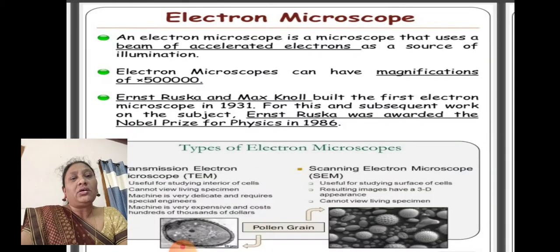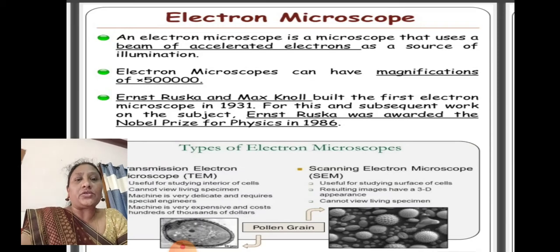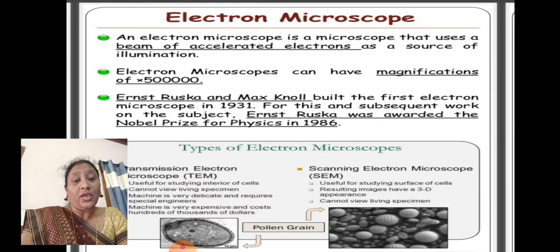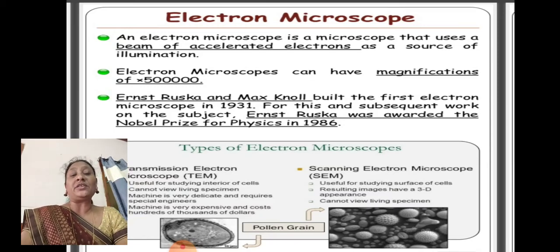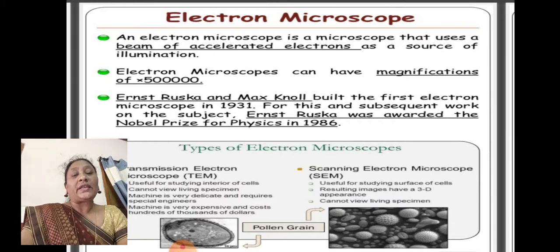Now let us see the electron microscope. An electron microscope is a microscope that uses a beam of accelerated electrons, very small ones, as a source of illumination. Illumination means light, brightening. So very small things can be seen in a brightened condition, and it can give a good magnification. An electron microscope can have a magnification of 5 lakh times.